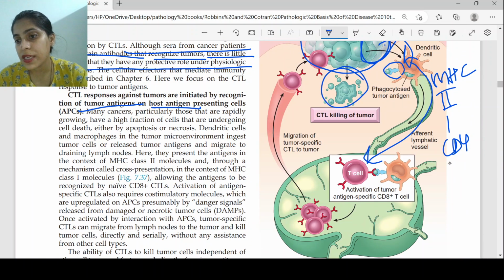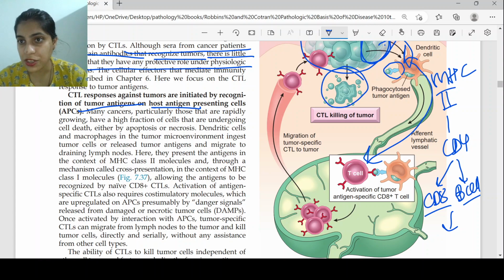These CD4 T cells lead to activation of CD8 cells and B cells for the further prevention of infection. This is mainly what happens in infections. But here, the dendritic cell, which normally would present to CD4 cells, does cross presentation.